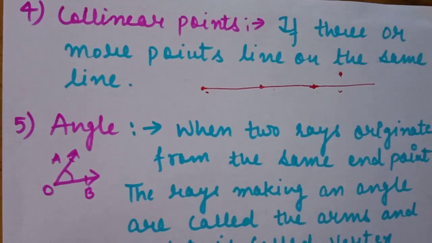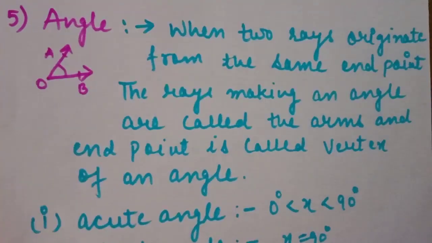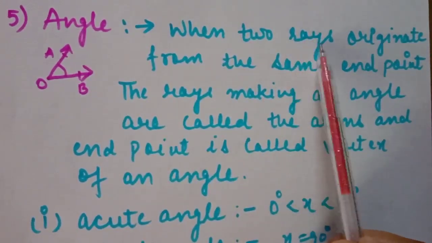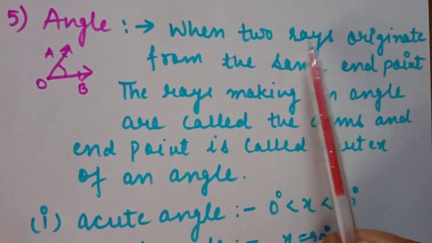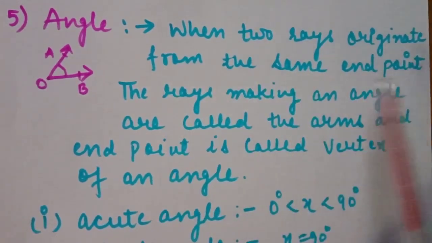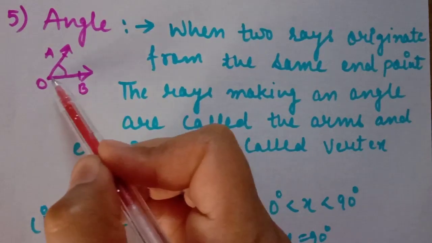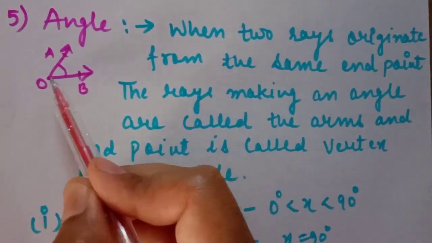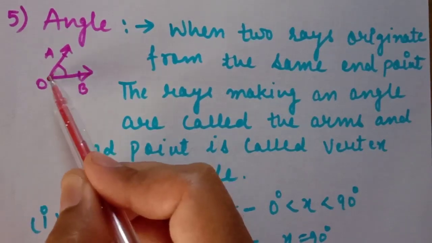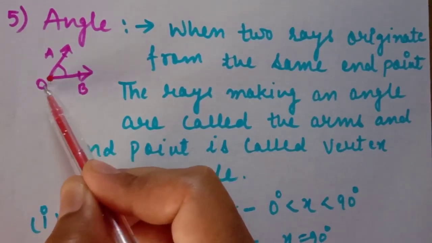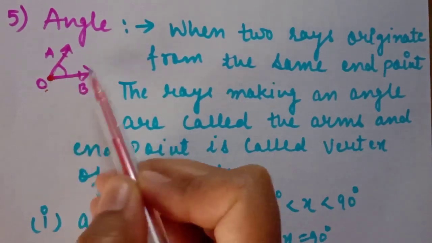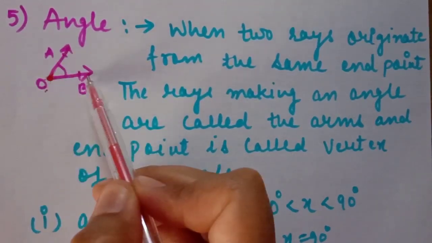Next is angle. When two rays, ray means a part of a line which has one end point, originate from the same end point, these are two rays, they originate from this point which I mark as O, OA, OB. These are two rays originating from the same end point.